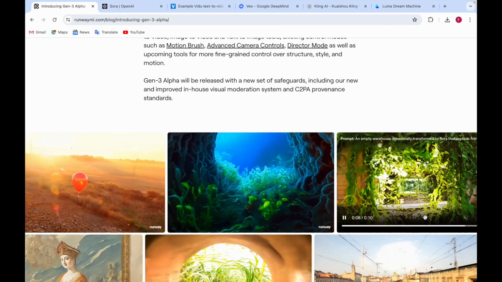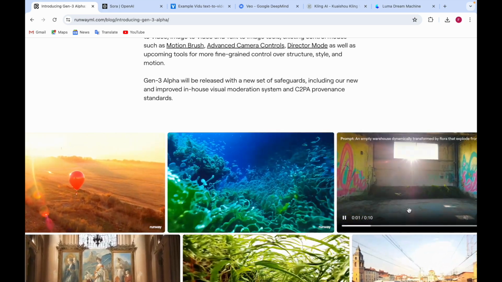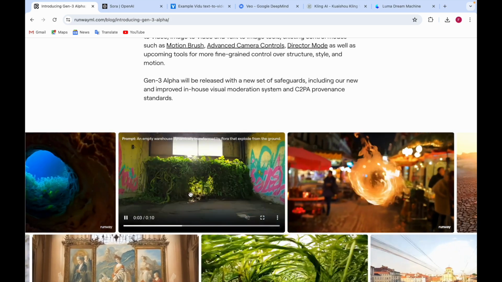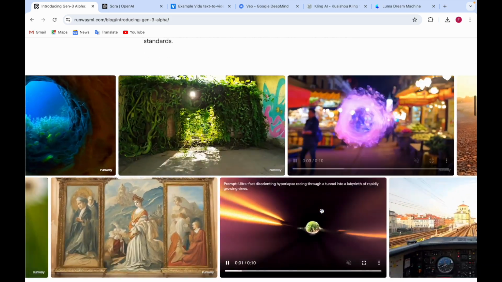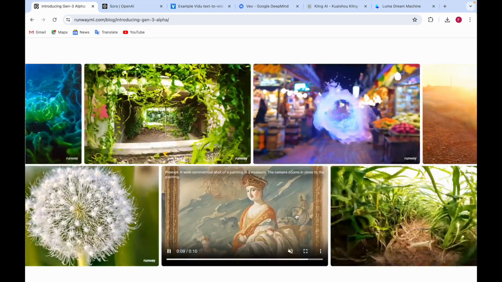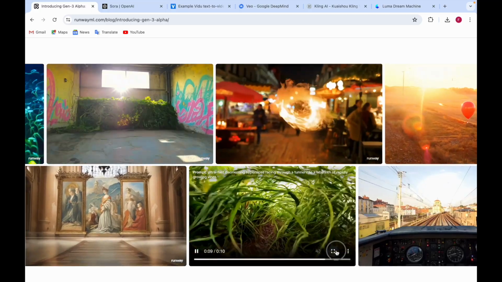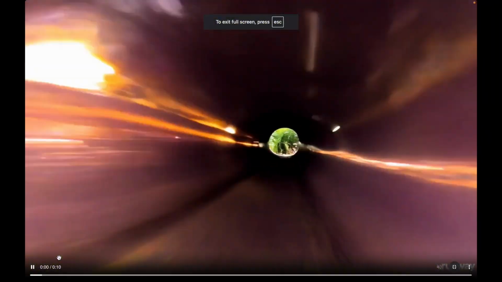Okay, now this one is an empty warehouse which is transformed by flora. Wow. Okay, so it became more floral, whereas before it was abandoned. Okay, this one was the electrical lights. Now, if I go down here, this one is ultra fast.